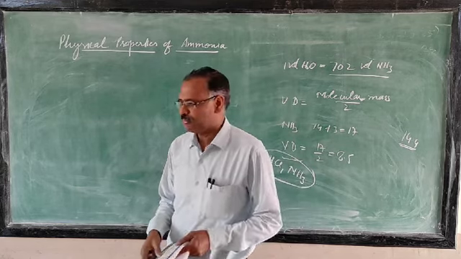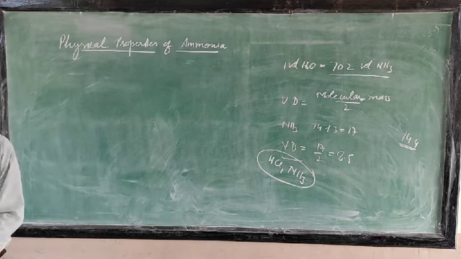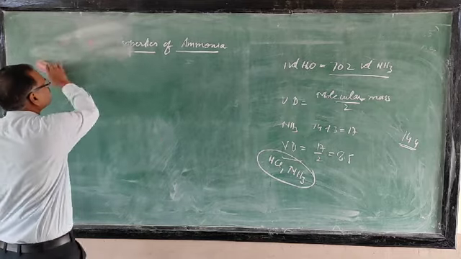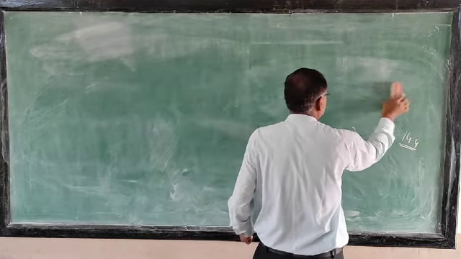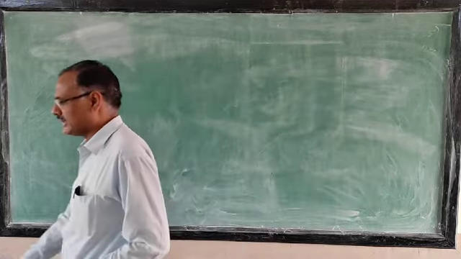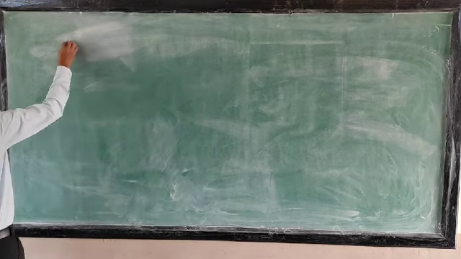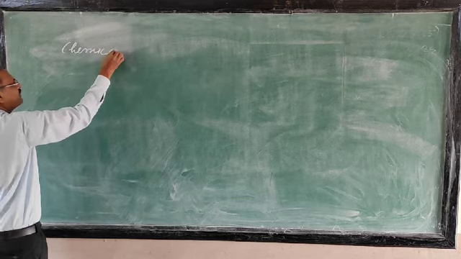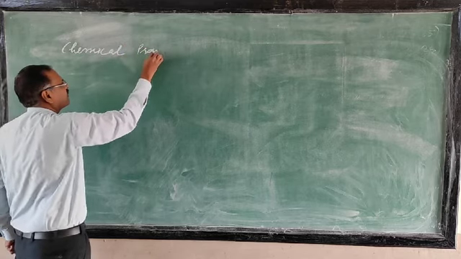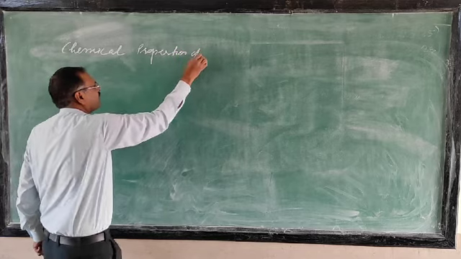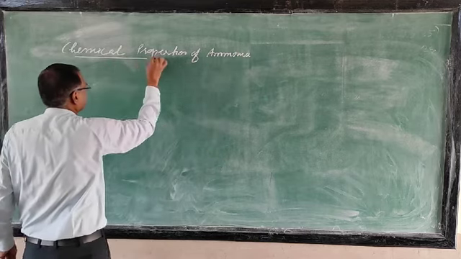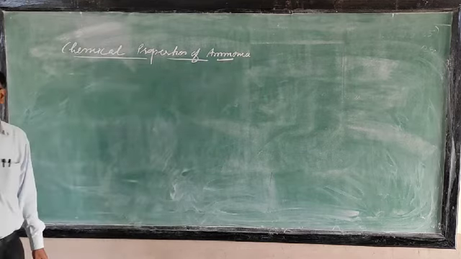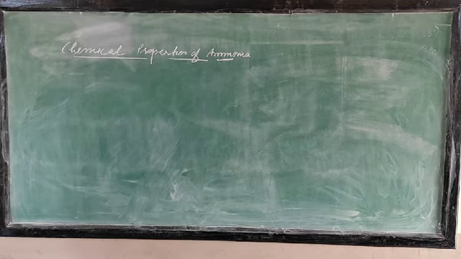Next one is chemical properties of ammonia. Now we will take the chemical properties of ammonia. First point given is combustibility.